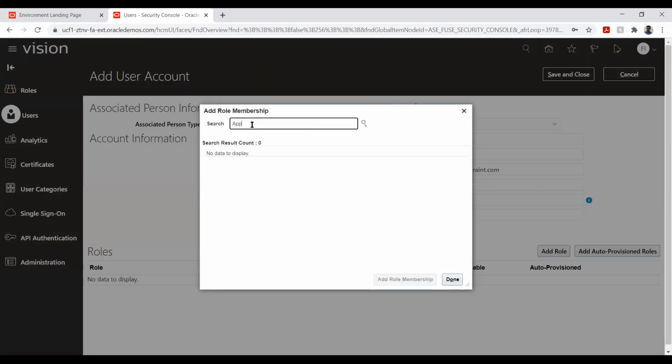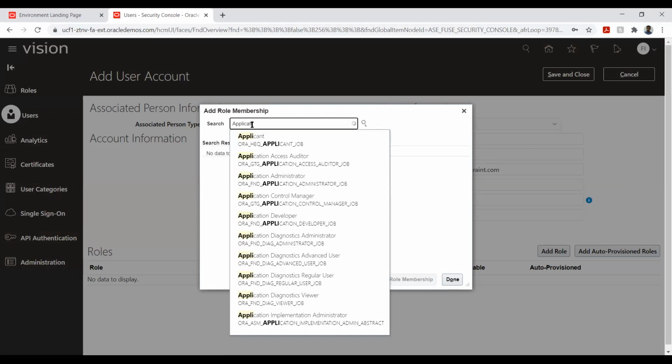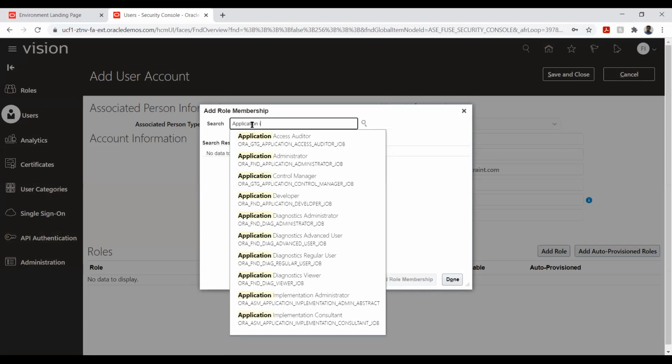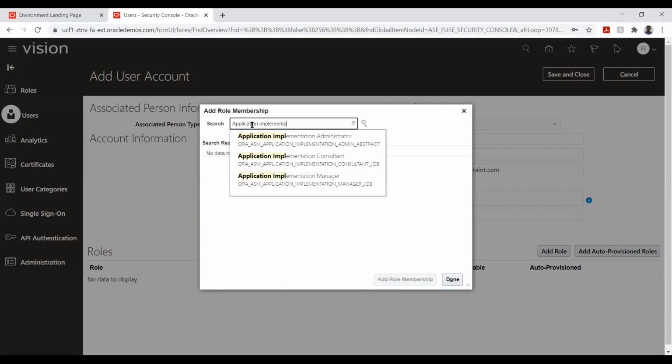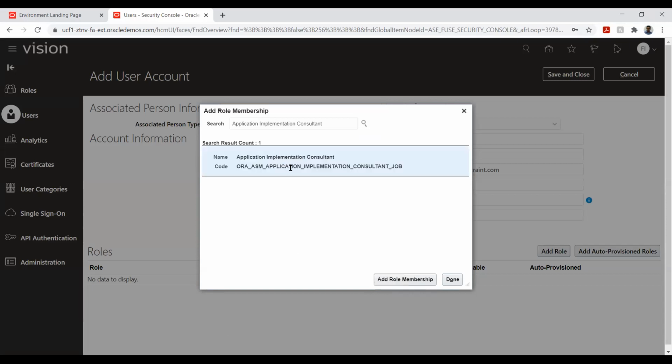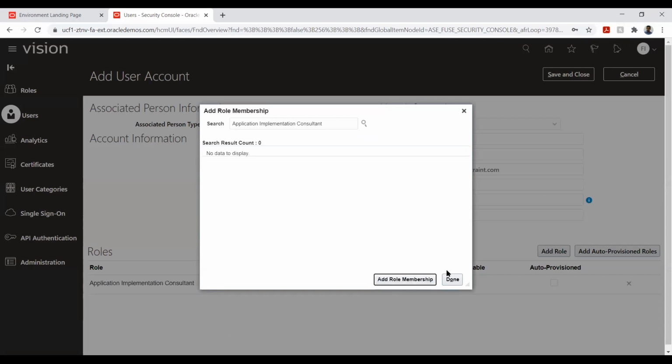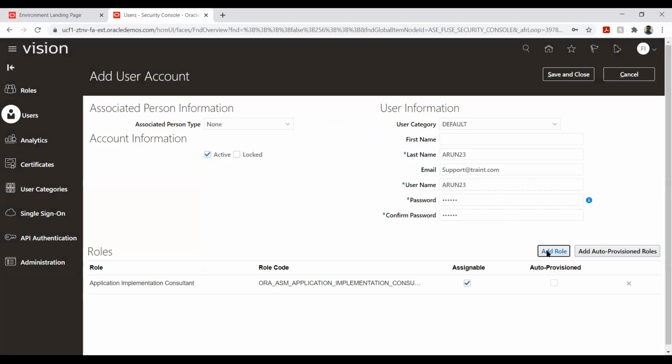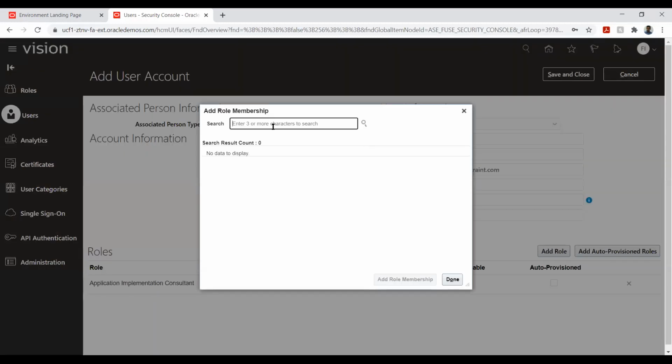Okay. So I'll just give the configuration role, and also I'll give the IT security manager.